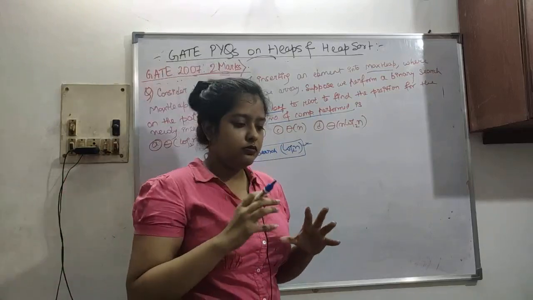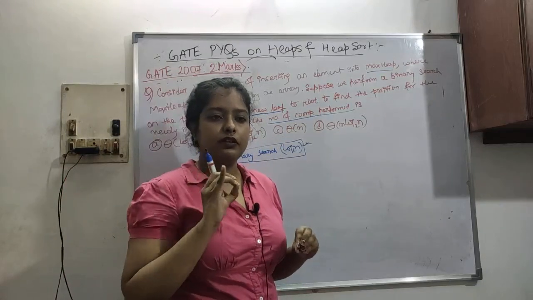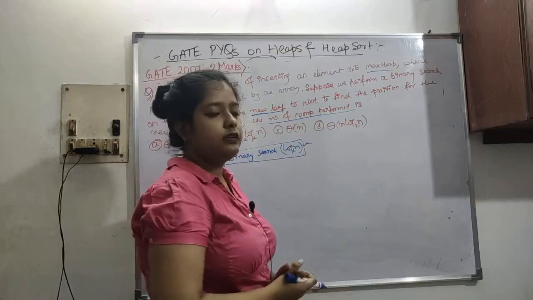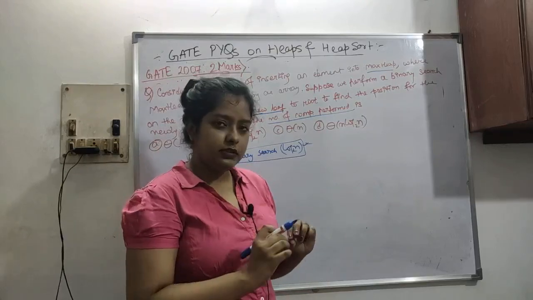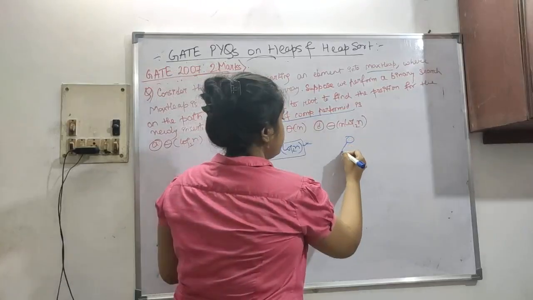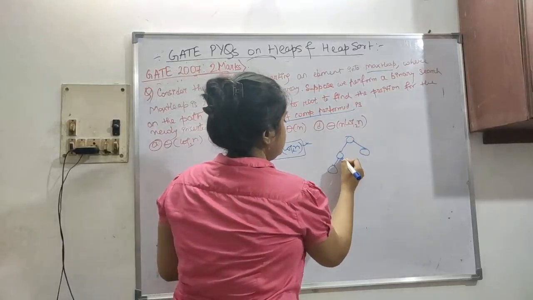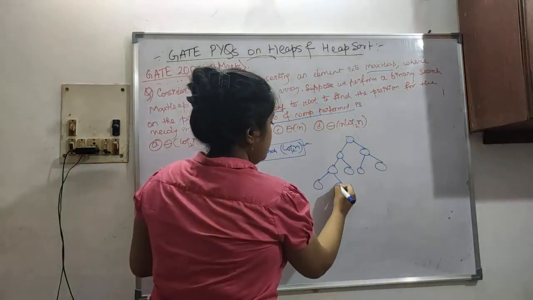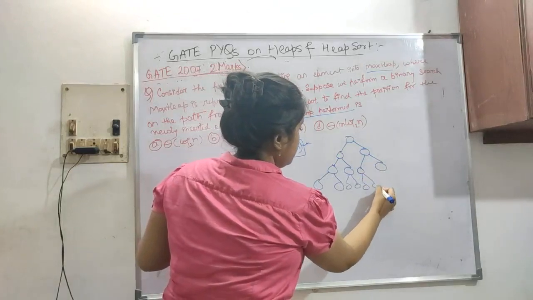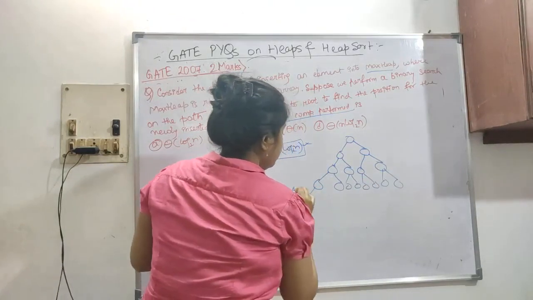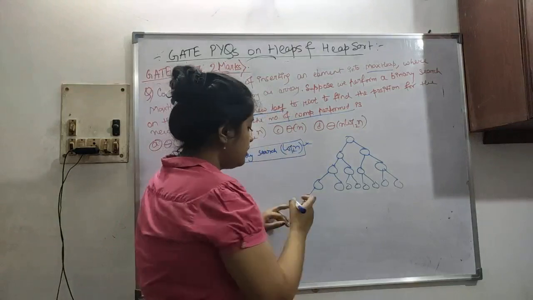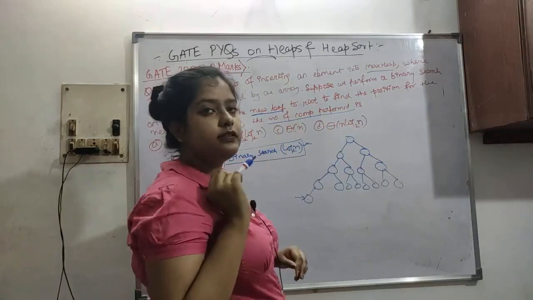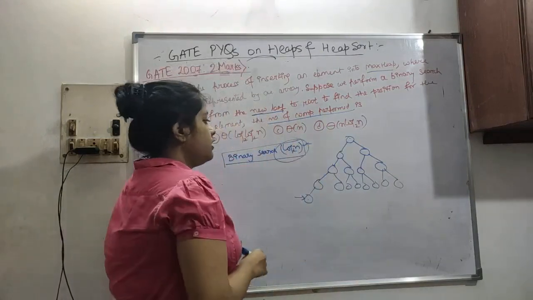See, max heap is there. Now an insertion is done. A new leaf is added to the already existing heap, which is represented in an array. So from this new leaf which is added, let me do this diagram first. This is a binary max heap. Let's say here a new node is added. So from here till here binary search is done. Binary search takes log n time.